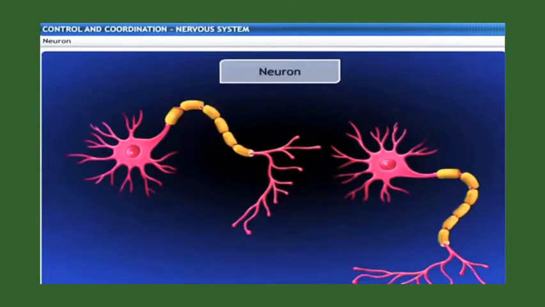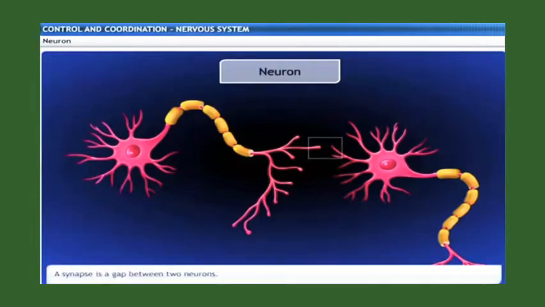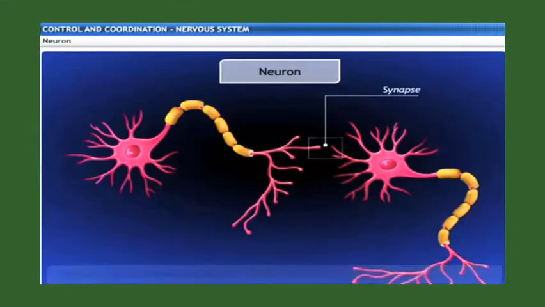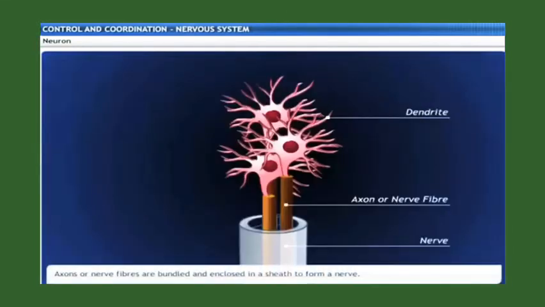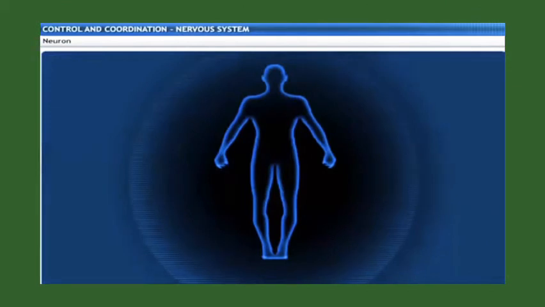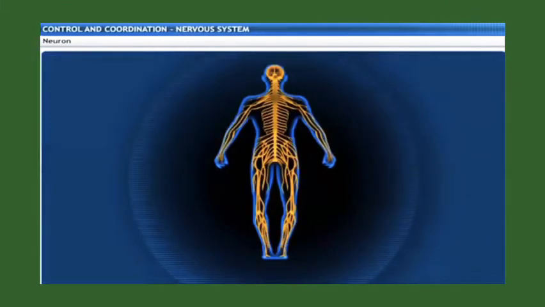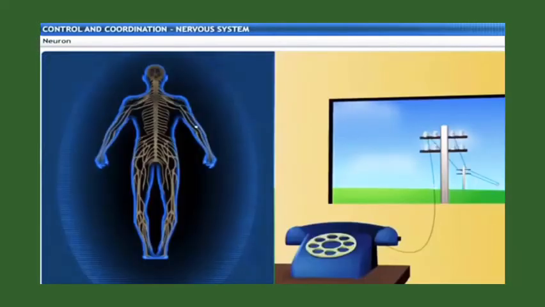The axon terminals of each neuron are placed near the dendrites of another neuron. This gap between the 2 neurons is called a synapse. All such axons or nerve fibers are bundled and enclosed in a sheath to form a nerve. Nerves are seen as thin threads that emerge from the brain and spinal cord and branch out to all parts of the body. Nerves carry messages back and forth, similar to telephone wires.